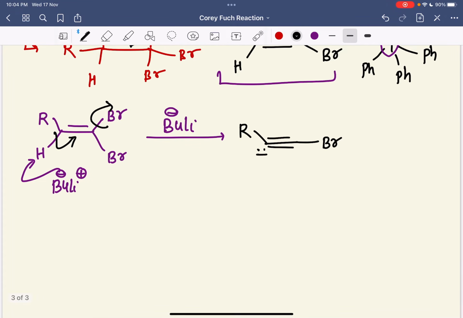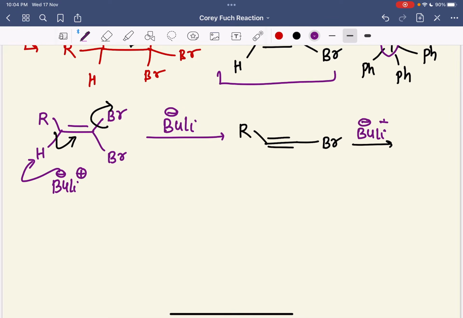Okay, fine. Because that negative charge will shift here, and after that this Br minus is leaving here. Now again BuLi will come.